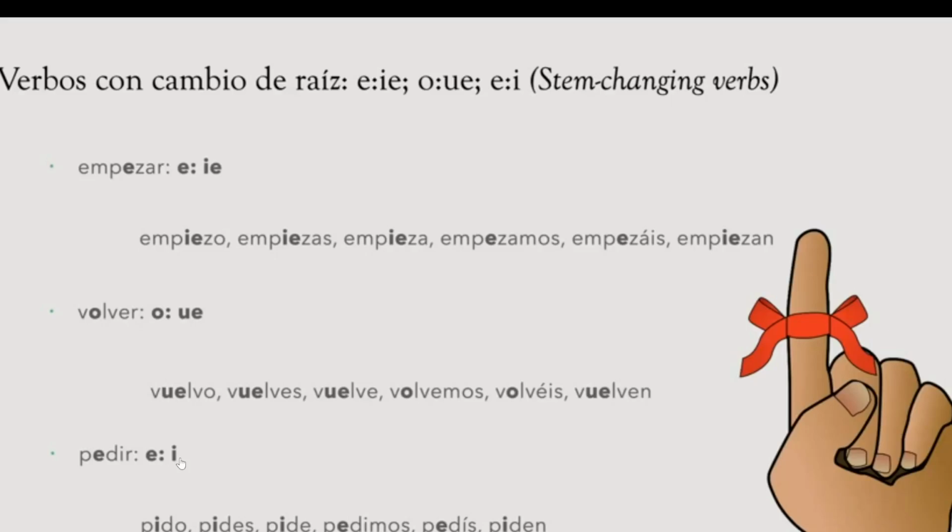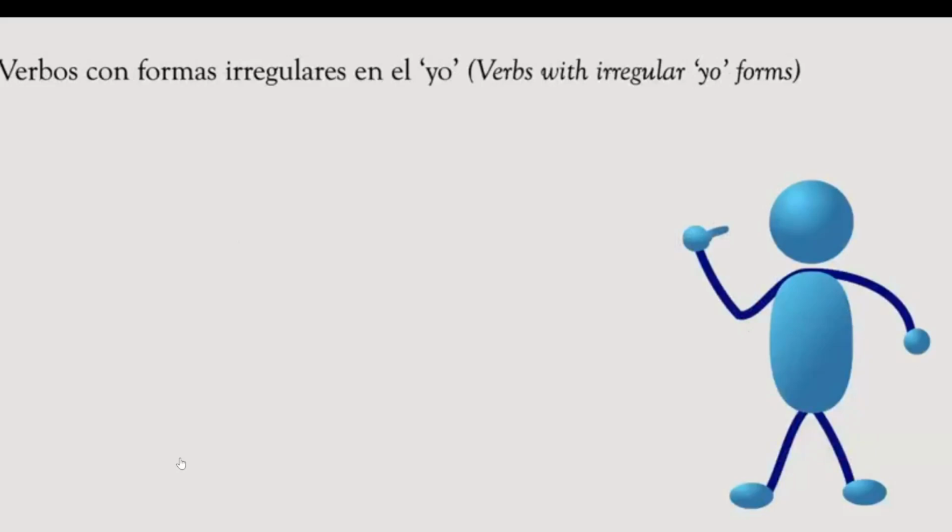In the book you will see more examples of the verbs that change from E to IE, O to UE, and E to I. There are not too many, but you have to keep them in mind before you do your lesson test, where they are going to ask you for the same verbs that are stem changing verbs. Excuse me. Okay.